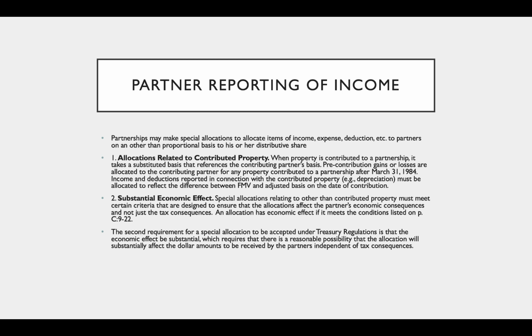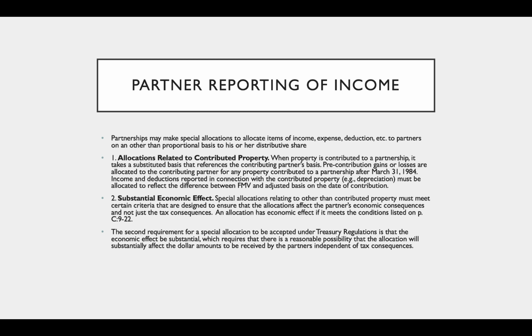So if I contribute an asset to the partnership in return for a partnership interest, we know Section 721 says that's not taxable. So if I contribute an asset and my basis is $8,000, on the date of contribution, the fair market value is $10,000. I have a pre-contribution built-in gain of $2,000 that I do not recognize. So at that date, the partnership takes an $8,000 basis in that asset because that was my basis in the asset and I didn't recognize any gain.